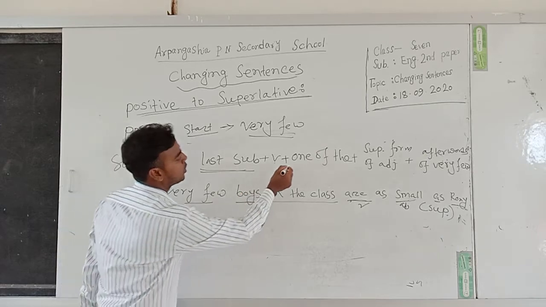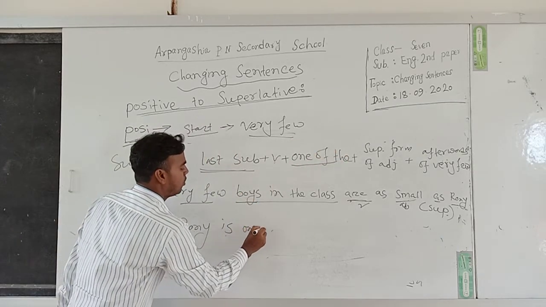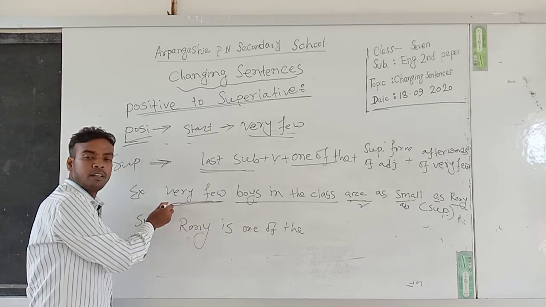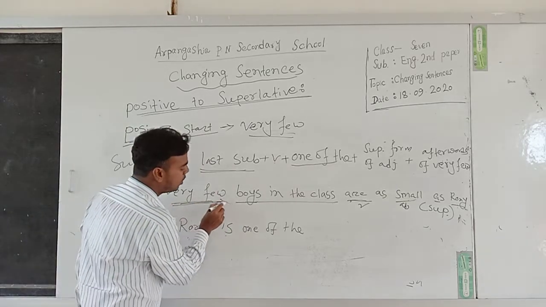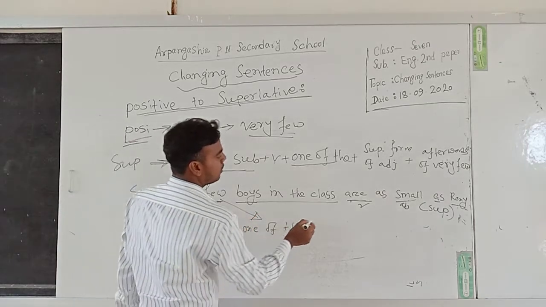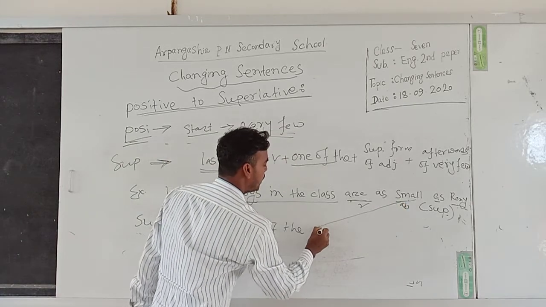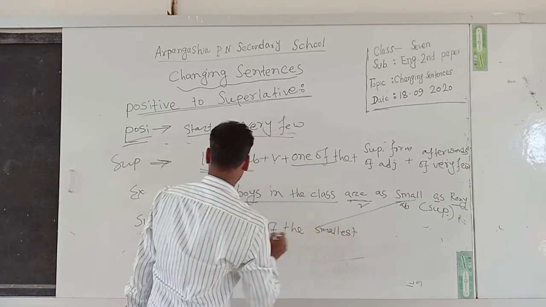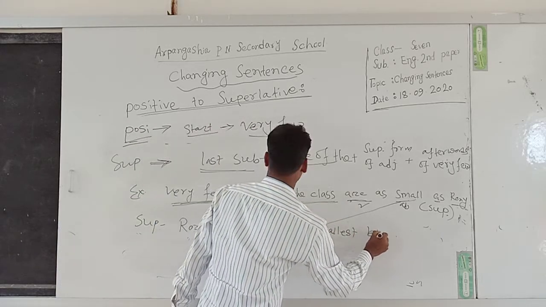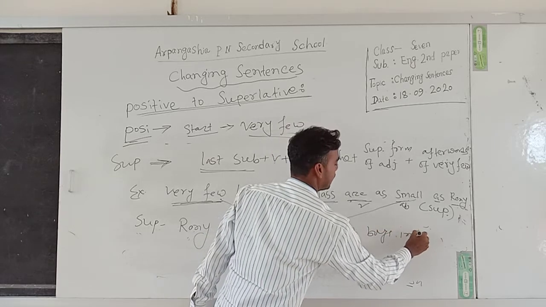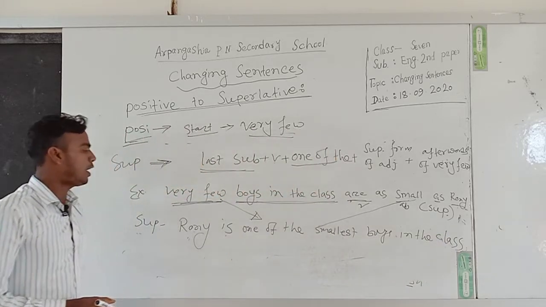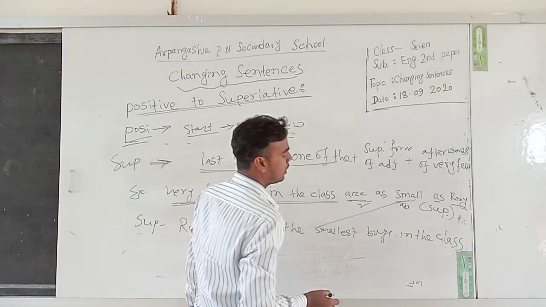Ronnie is one of the, because the positive statement starts with very few, so instead of very few we have to write one of the. Then the superlative form of adjective, smallest. Ronnie is one of the smallest, afterword of very few: boys in the class. Ronnie is one of the smallest boys in the class.